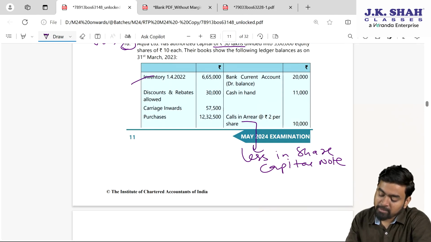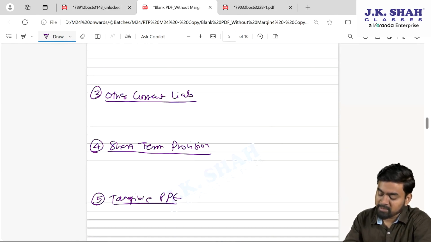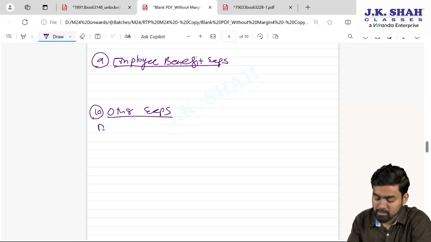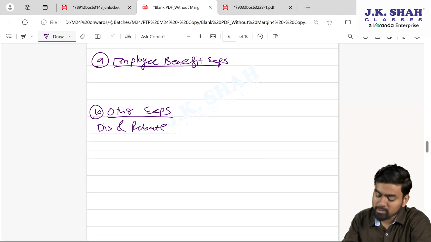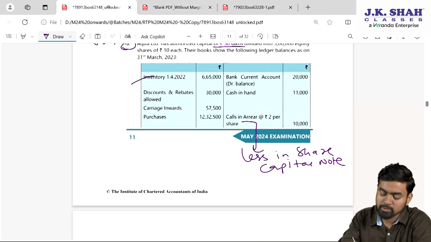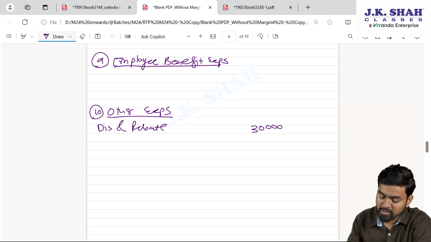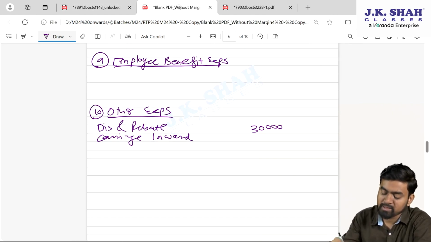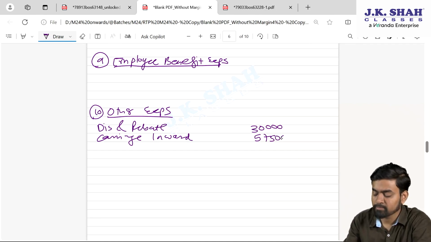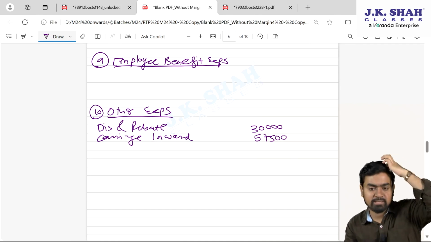Next item, discount and rebate, my dear students, 30,000. It's other expense. So other expense, discount and rebate. Amount is how much, my dear students? 30,000. So in current year column, 30,000. Next one, carriage inward, 57,500. Other expense, carriage inward, 57,500. As per the suggested answer, 57,500 we have written here.